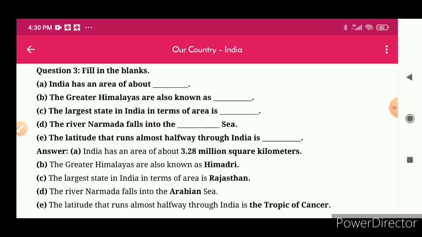D. The river Narmada falls into the Arabian Sea. Answer is Arabian. E. The latitude that runs almost halfway through India is the Tropic of Cancer. Answer is the Tropic of Cancer.